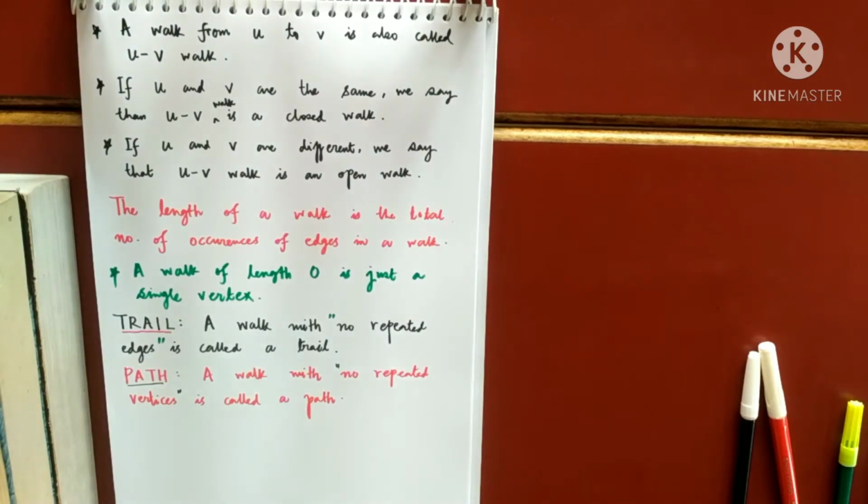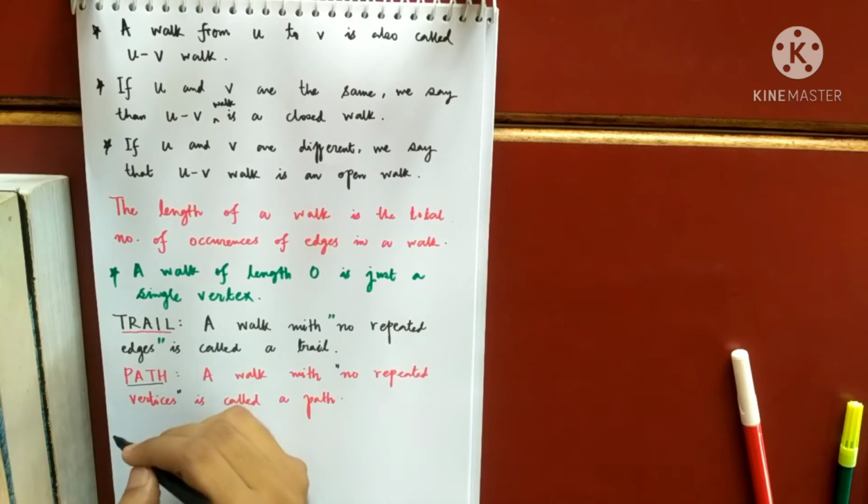So keep in mind that a path is actually a walk without repetition of edges and without repetition of vertices. There will be no repetition of vertices as well as no repetition of edges. No need to write that there is no repetition of edges, because when the vertices are not repeated, edges will also not be repeated. Hence every path is actually a walk with no repeated vertices and no repeated edges. I can just say that as a note.